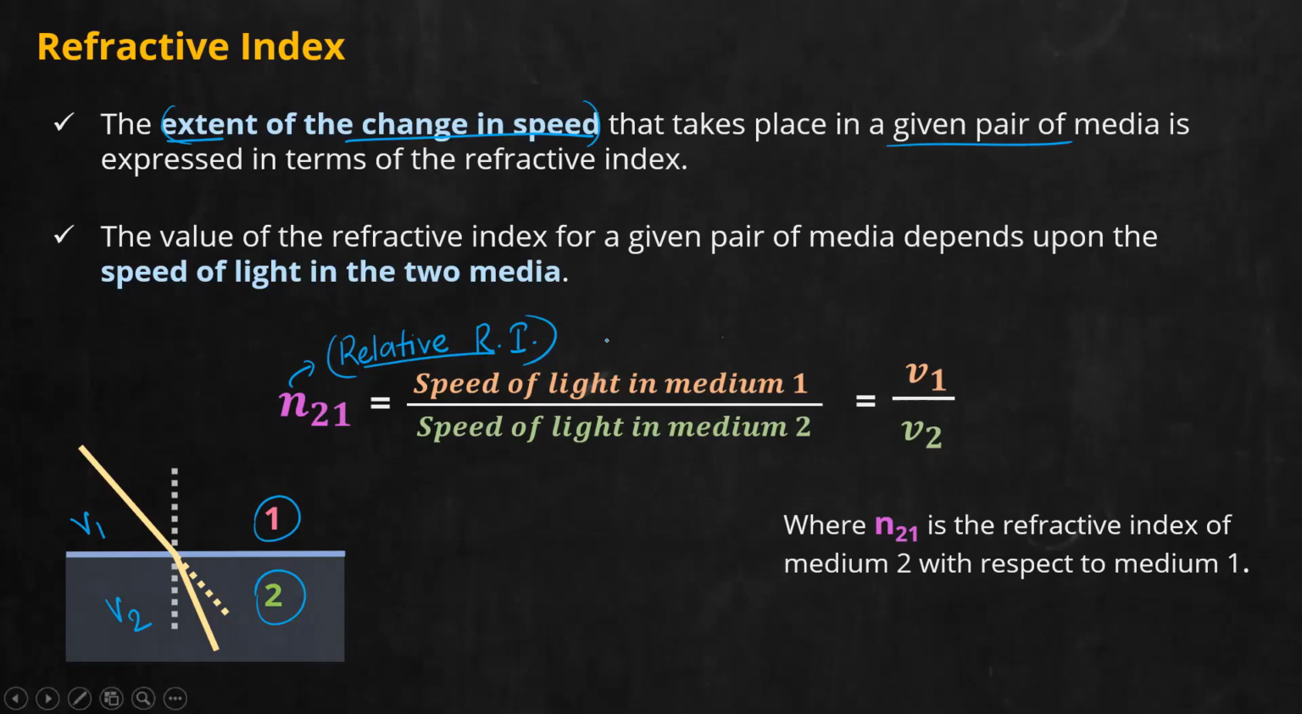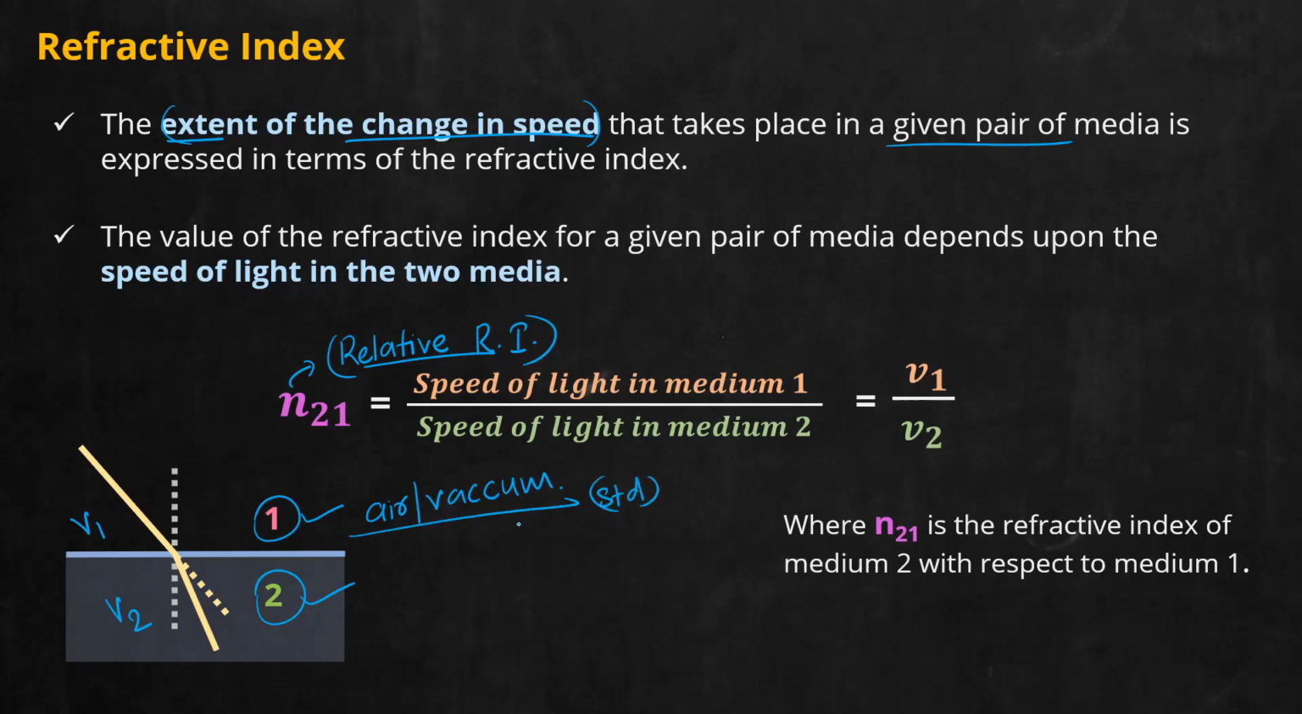Now we are moving to another very important term, that is absolute refractive index. So here you have taken any two media, right? Here medium 1 can be anything, medium 2 can be anything. But next we are going to fix the first medium to be air or vacuum. So this we will take as a standard.